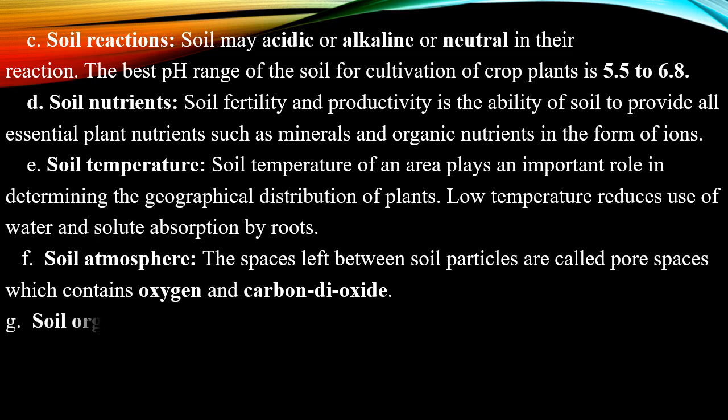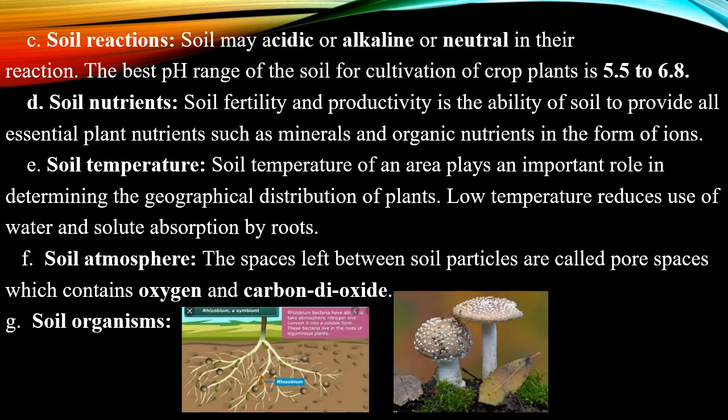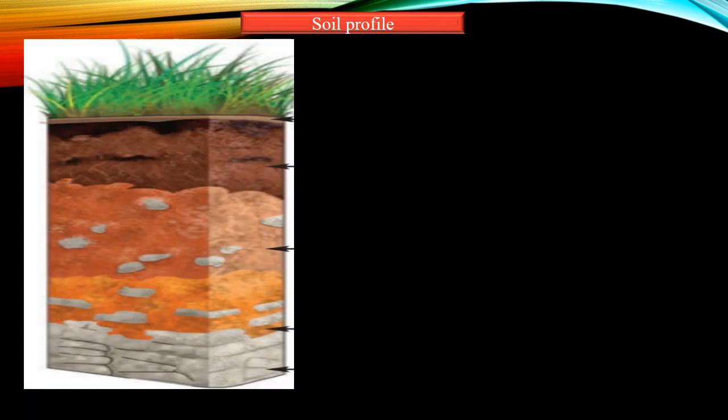The next important thing is soil organisms. Many organisms exist in the soil, such as bacteria, fungi, algae, protozoans, nematodes, insects, earthworms, etc. These are called soil organisms, and the earthworm is said to be the farmer's friend because it maintains the fertility of the soil.